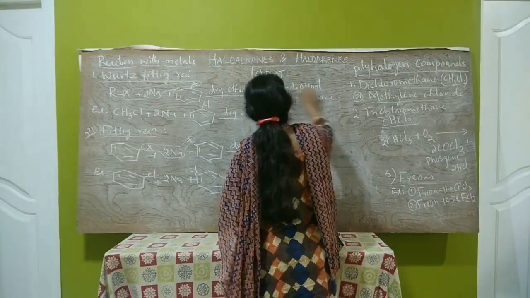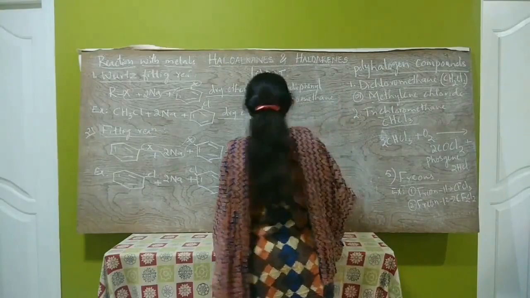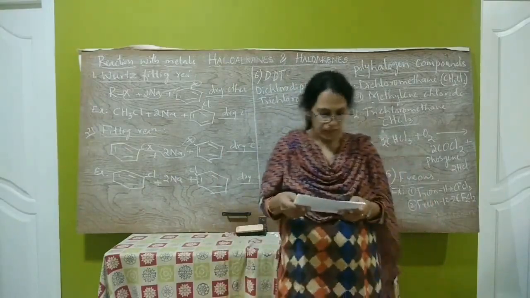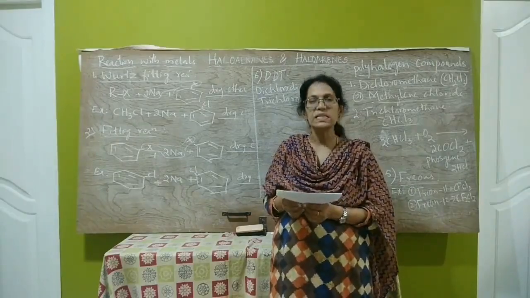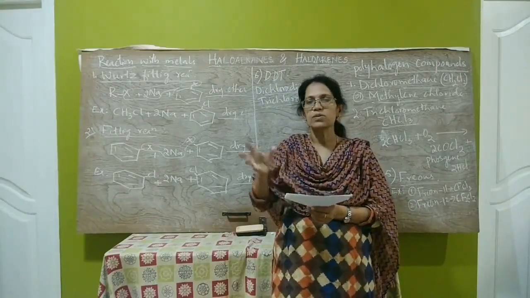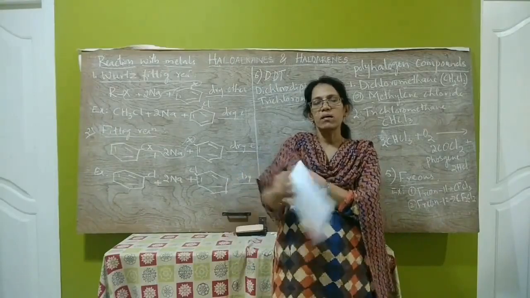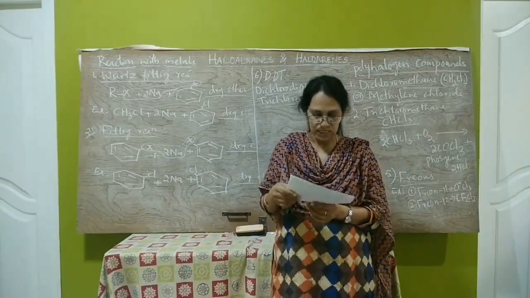All of you know DDT. It is an insecticide. It is used as a powerful insecticide, for spraying on plants to kill the insects.